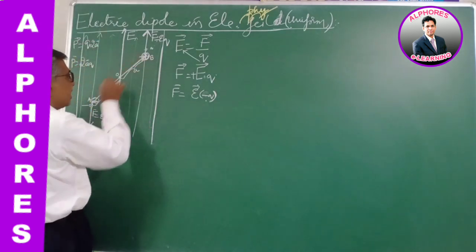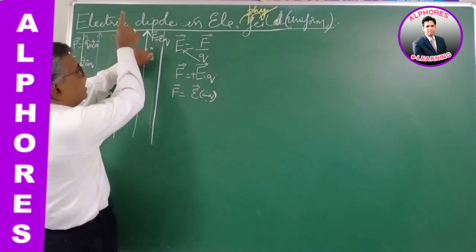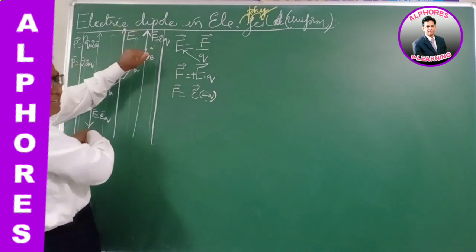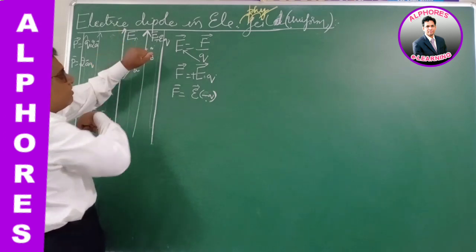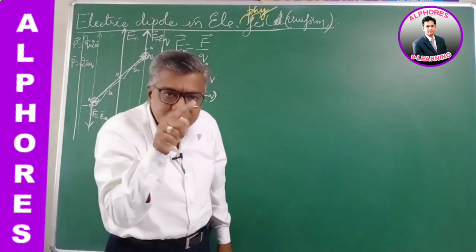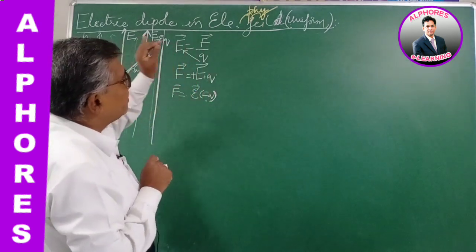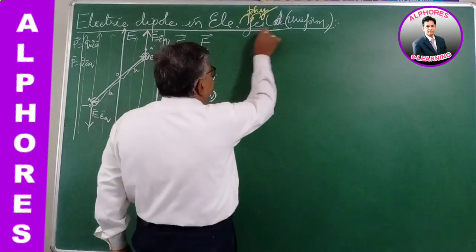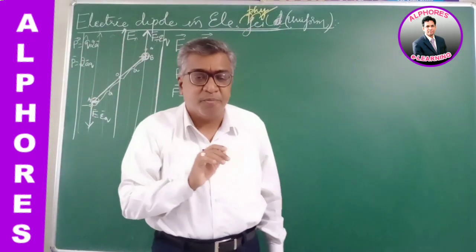So if I consider the dipole as a single system, then at this point it is force EQ upward, here it is downward. So on the dipole as a unit, there are two equal and opposite forces. Net force is 0. So whenever a dipole is placed in a uniform electric field, then the net force on the dipole is 0.